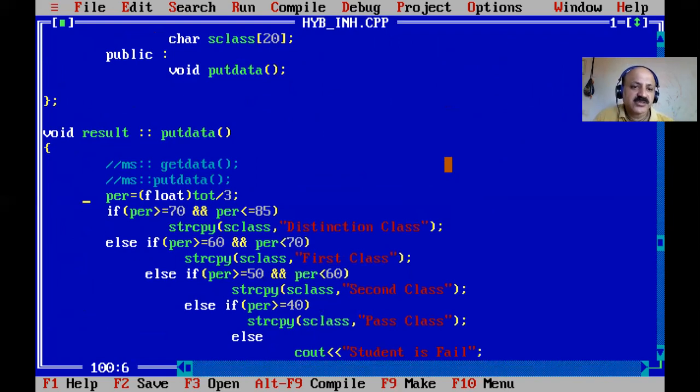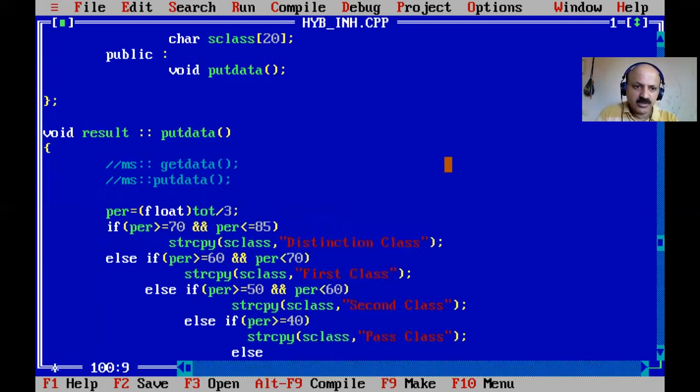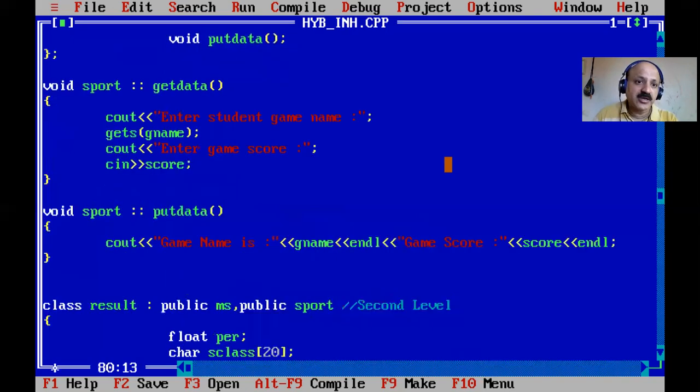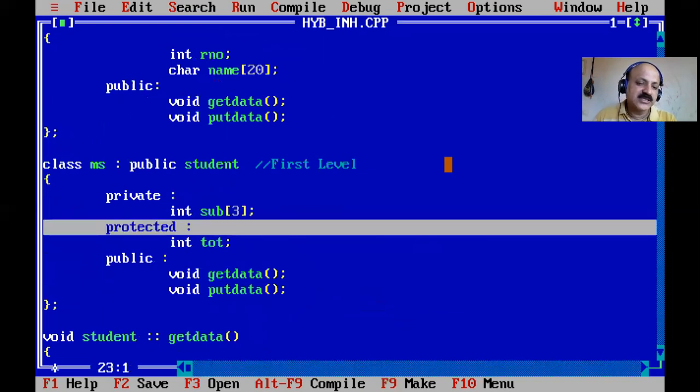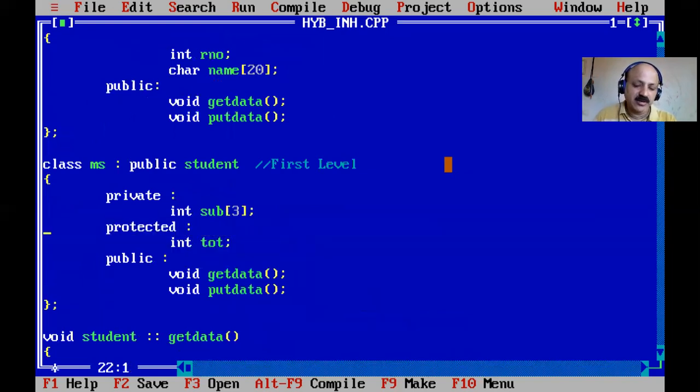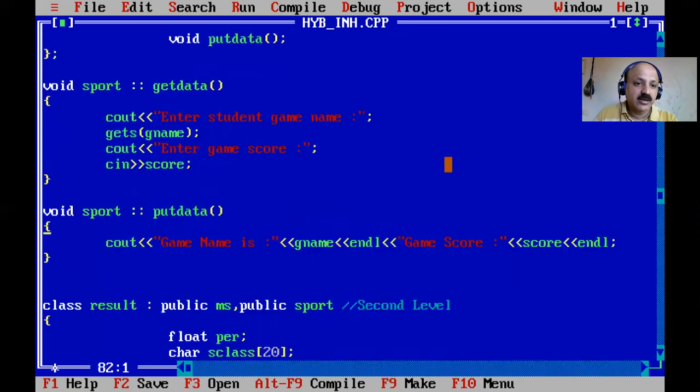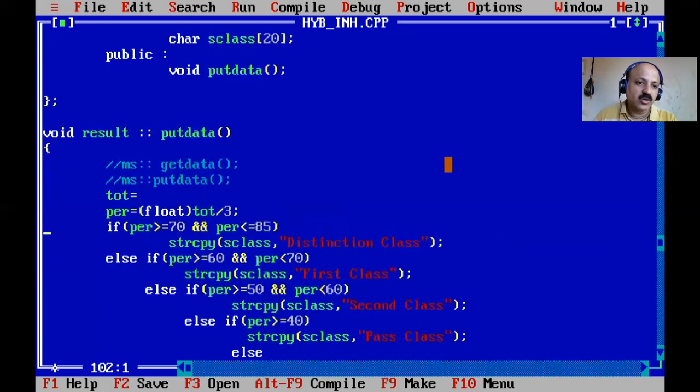So here percentage is count, but total, if you use that, is not a problem. So that is a possibility. Here we can also take the first-year total. Yes, here merge also, because that is a protected derivation. Yes, that is a possibility. So here that one level is inheritance, because that protected total is there, and we can combine our game score in the total first, so total equals total plus our score of game.